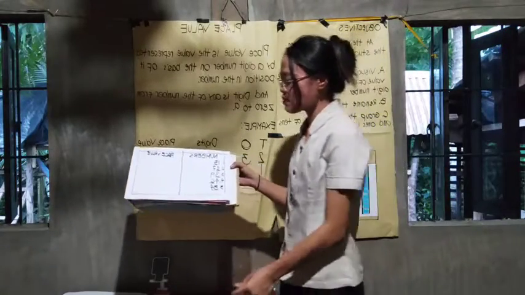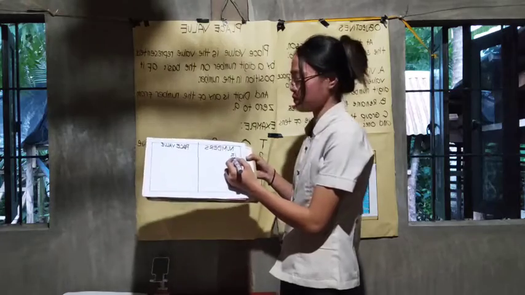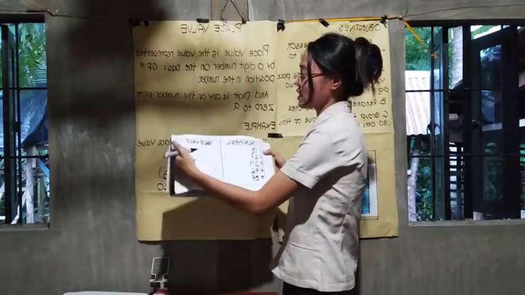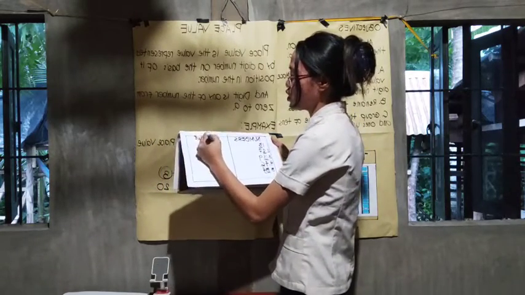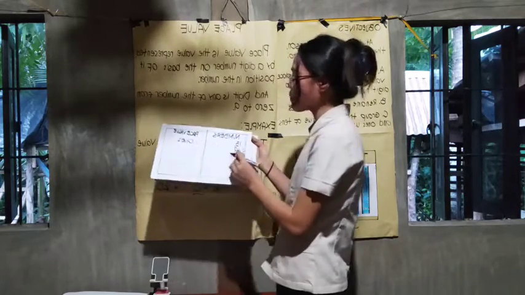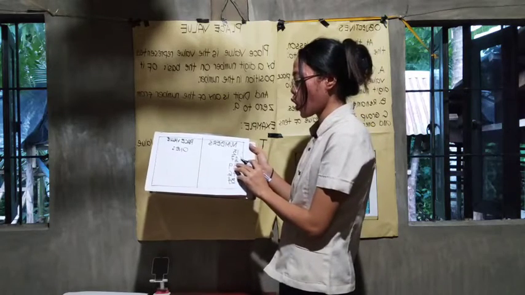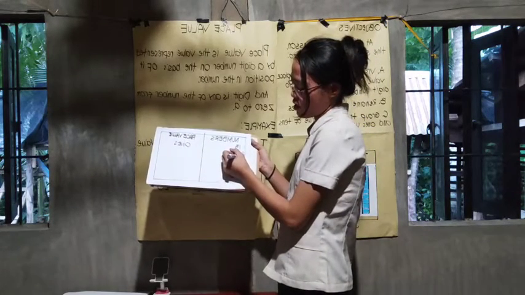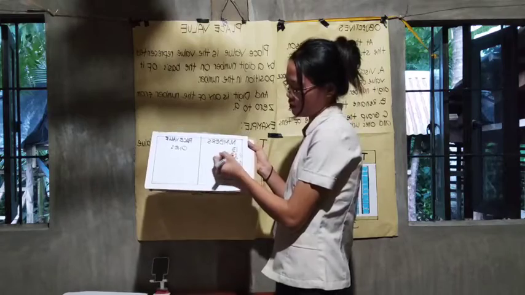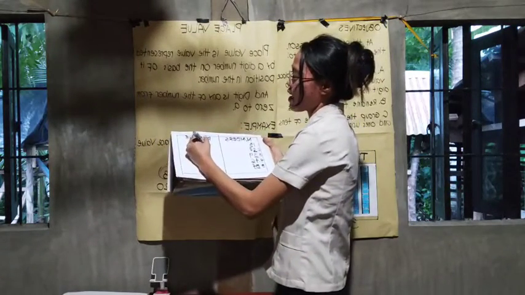What is the place value of 5? Ones. Very good. How about number 2? What is the place value of 2? Yes, tens.